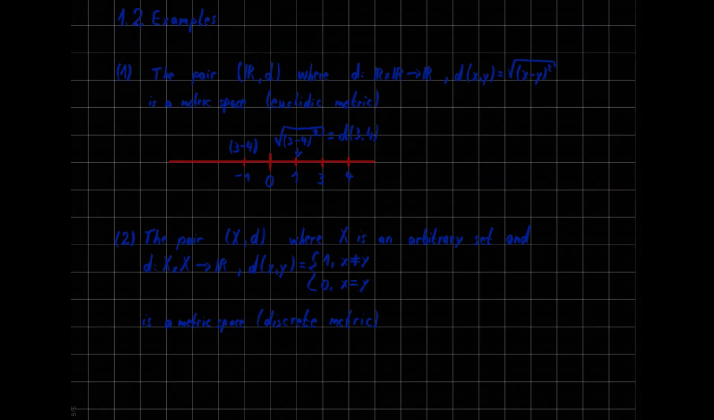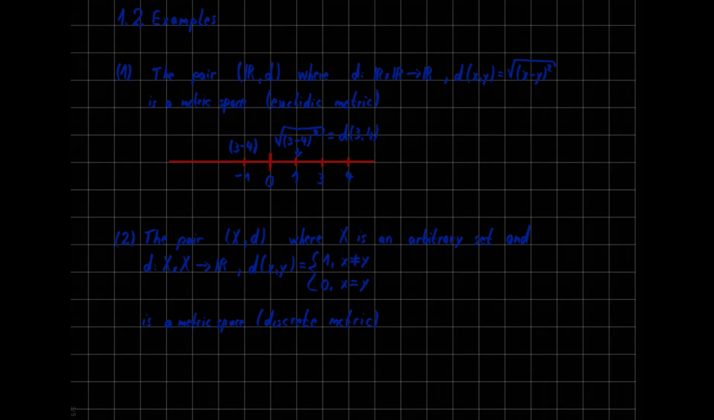Okay, let's look at some examples. 1.2 examples. First, the pair of the real numbers and the function d from R cross R to the real numbers, where d of x and y is equal to the square root of (x minus y) squared, is a metrical space. We call this metric the Euclidean metric. So this basically just measures the distance between 2 points, like you can see here. The distance of 3 and 4 is 3 minus 4, which is minus 1. And then you square it and take the square root, which basically just removes the minus, which is 1. And the distance here is 1.